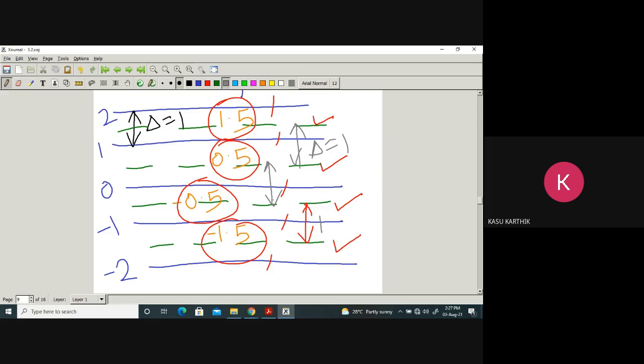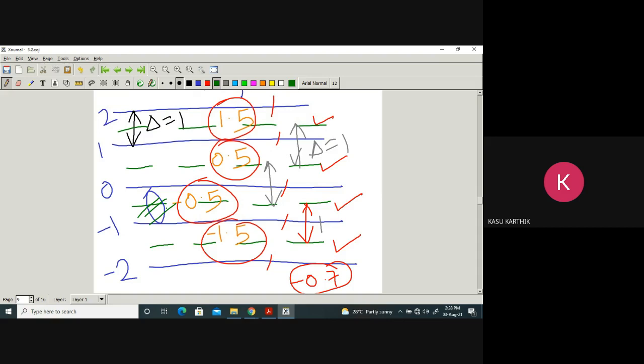Okay. Now, how to quantize? Suppose a sampled value is, let us take, minus 0.7. This is the sampled value. How to quantize this value? First check in which interval it lies. It is between 0 and minus 1.